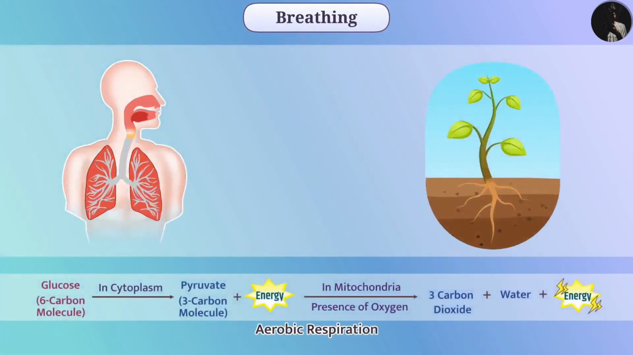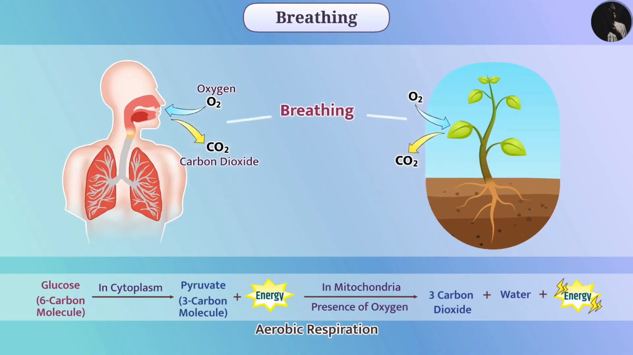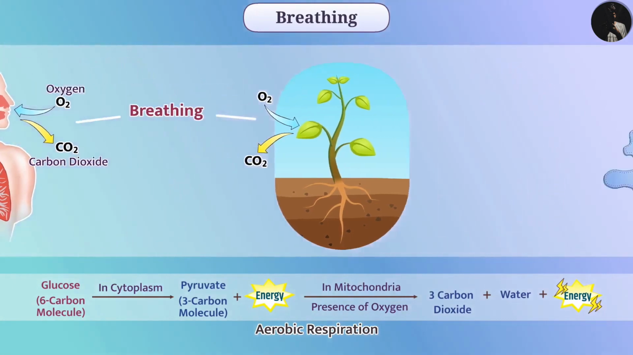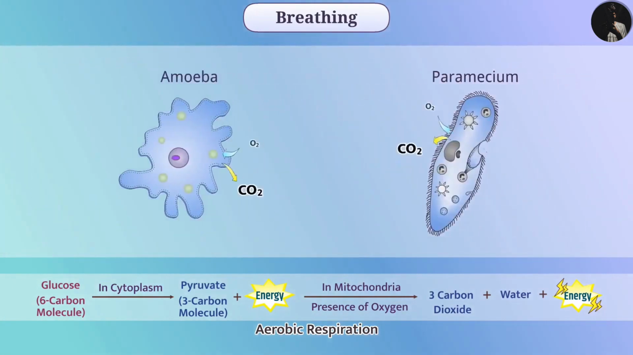For aerobic respiration, living organisms are required to obtain oxygen inside the body and to release carbon dioxide outside the body. The process of taking oxygen inside the body and removing carbon dioxide outside the body is called breathing. Breathing is a part of the respiration process. Different methods of respiration can be seen in different organisms. In unicellular organisms, gases are exchanged by diffusion.